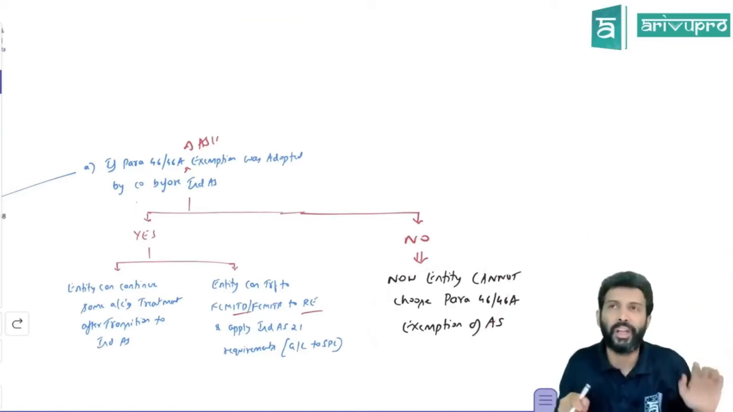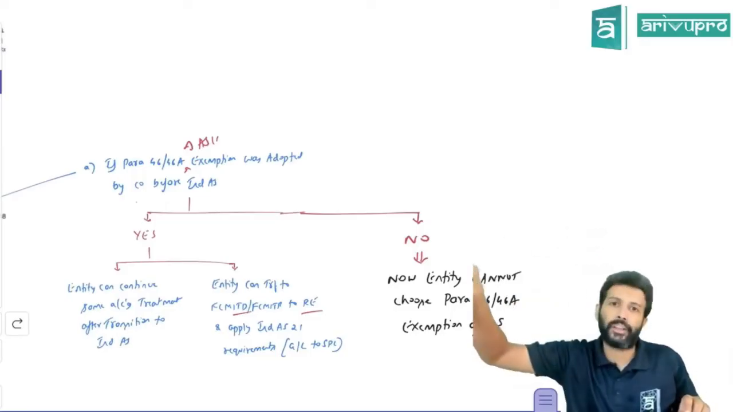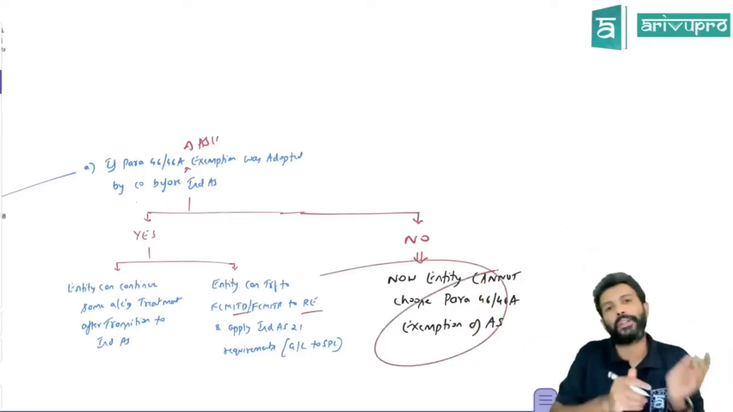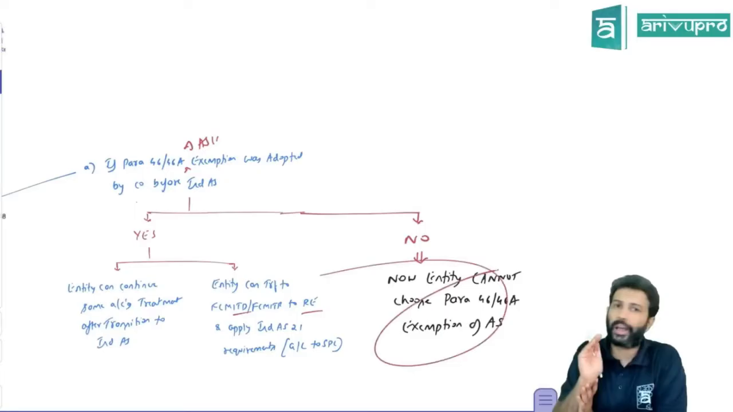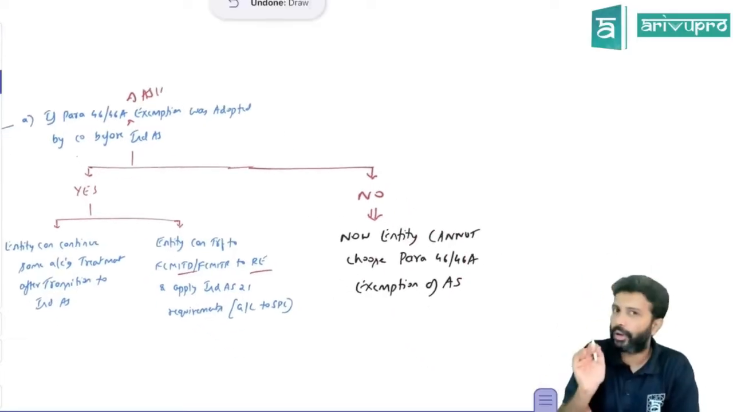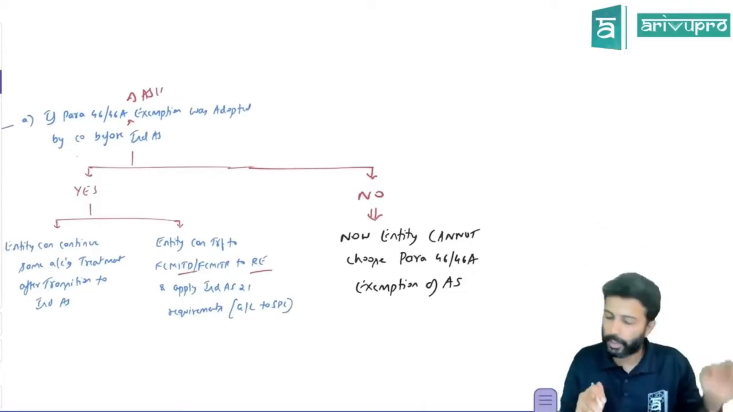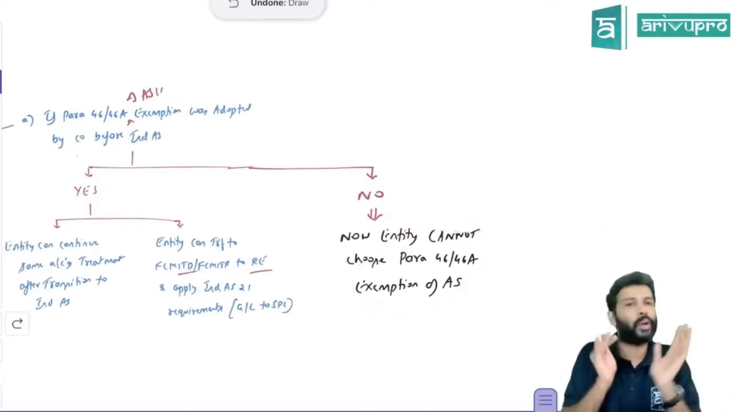It is not acceptable. Only if you have chosen before IND AS can you continue it after IND AS. If you have not chosen this option before IND AS, now you don't have a choice to choose this. Now compulsorily, for this foreign currency item, this loan's exchange gain or loss, you have to apply as per IND AS 21 provision only and transfer it to SPL only.